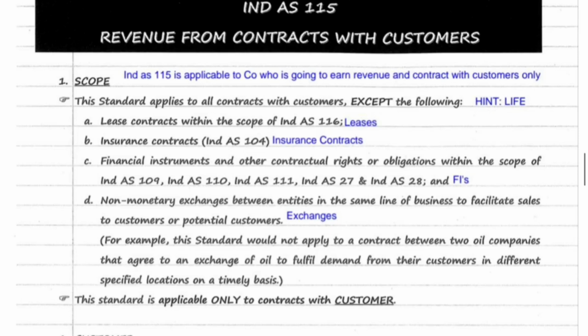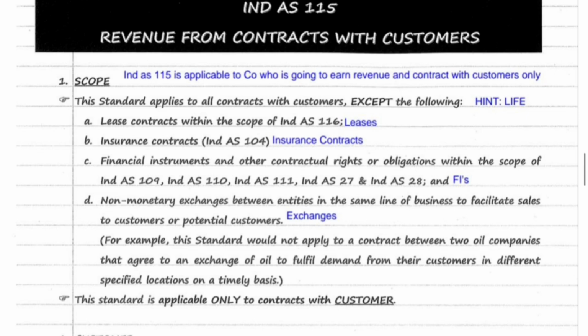First one, Ind AS LIFE. L, lease contracts. For lease contracts, Ind AS 116 is applicable. I, insurance contracts. For insurance contracts, Ind AS 104 is applicable. F, financial instruments and other contractual rights or obligations. For that, Ind AS 109, Ind AS 110, Ind AS 111, Ind AS 27, Ind AS 28 are applicable.